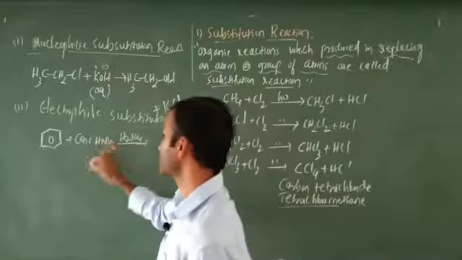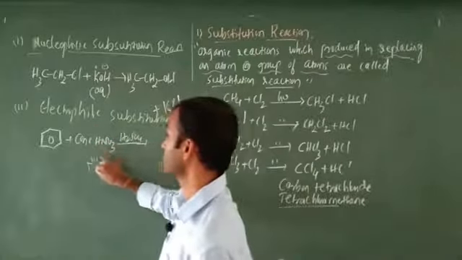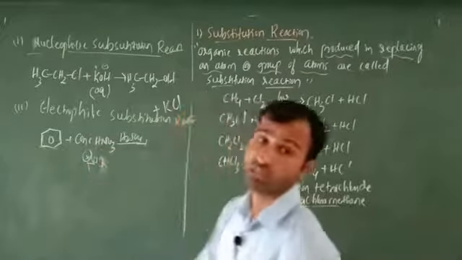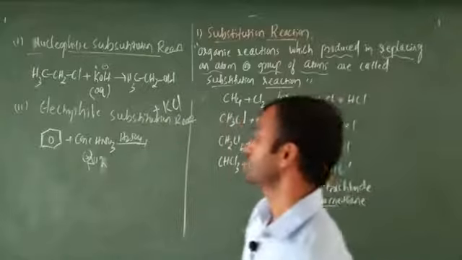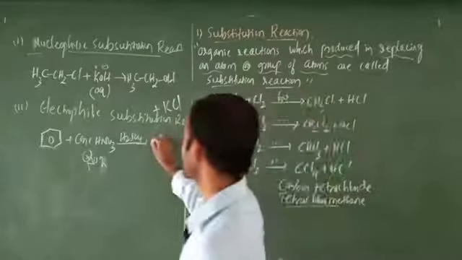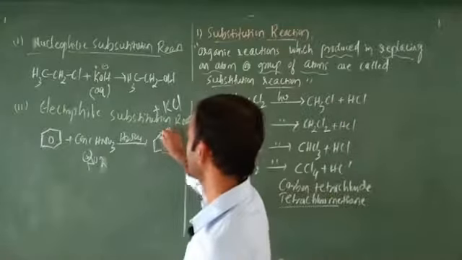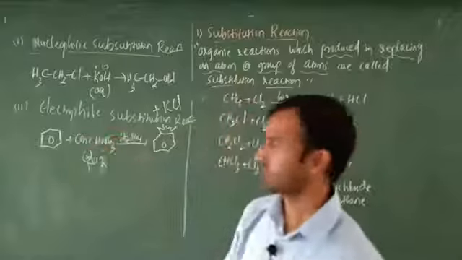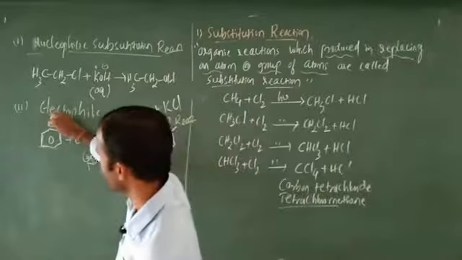From this mixture of these two, there is a generation of electrophile, that is NO2 plus. NO2 plus electrophile is generated. This NO2 plus electrophile is going to attack on the benzene ring. Okay. There is a formation of product, that is nitrobenzene, plus release of hydrogen.